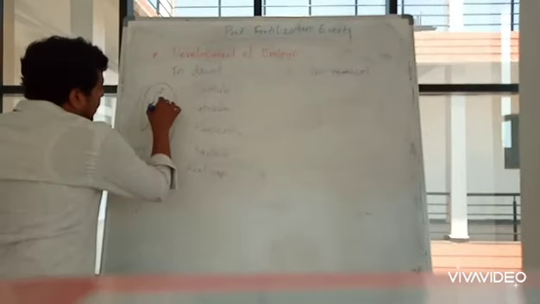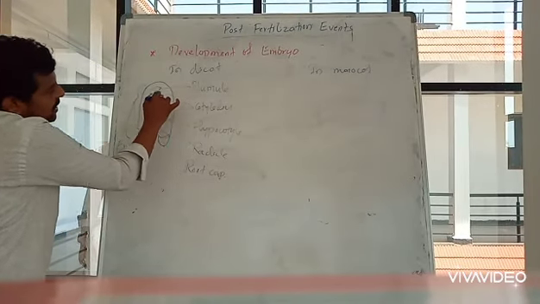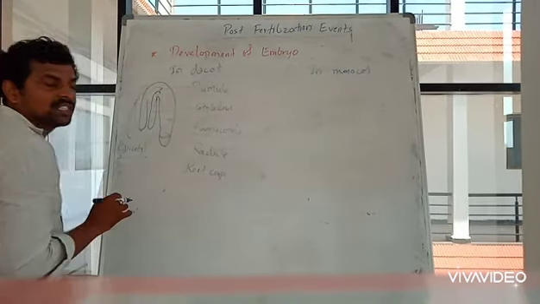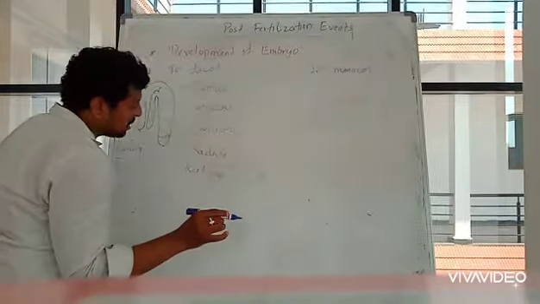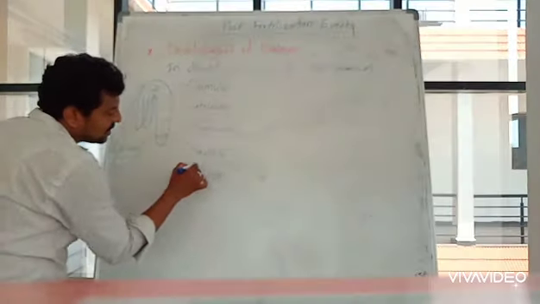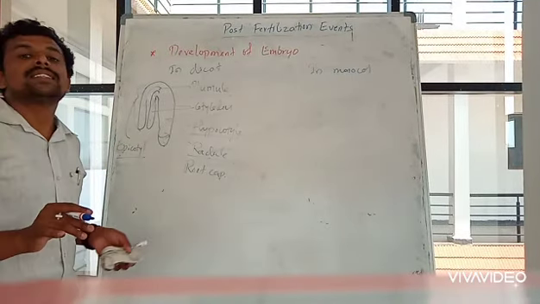Got it? And the large cylindrical structure attached to the other part is known as hypocotyl region. At the end of hypocotyl region you will find radicle and root cap. This is the structure of dicot seed.